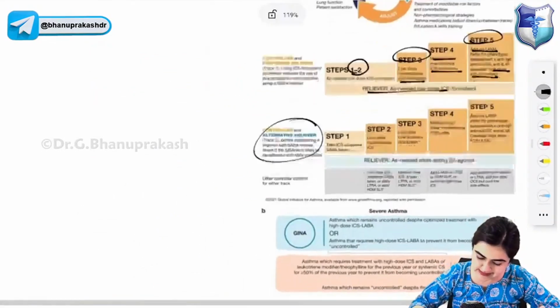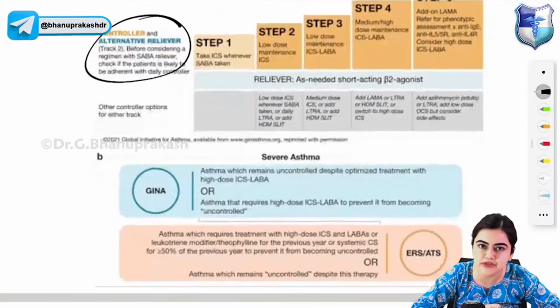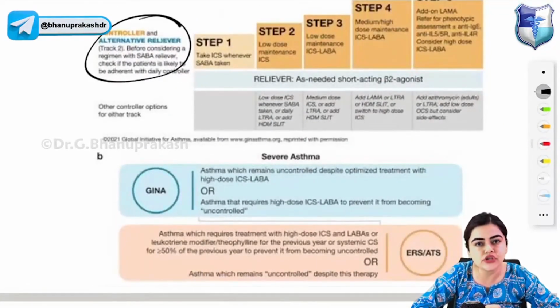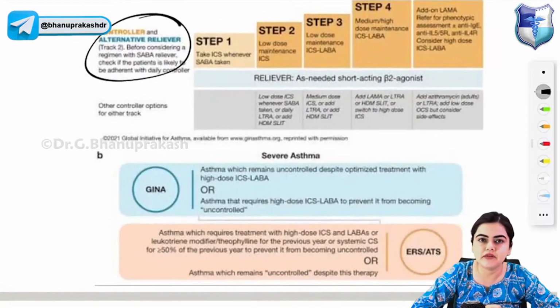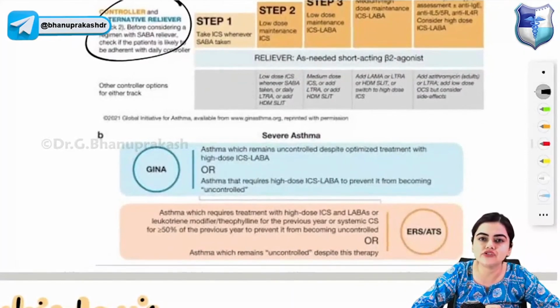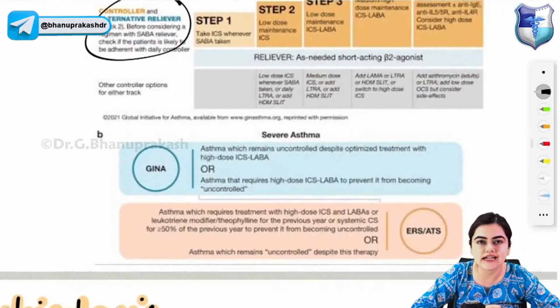Okay. Now, what is severe asthma according to new GINA guidelines? Severe asthma means asthma which remains uncontrolled despite the optimized treatment with high dose inhalational corticosteroids and LABA, and asthma that requires high dose inhalational corticosteroids and LABA to prevent it from becoming uncontrolled. That is severe asthma.